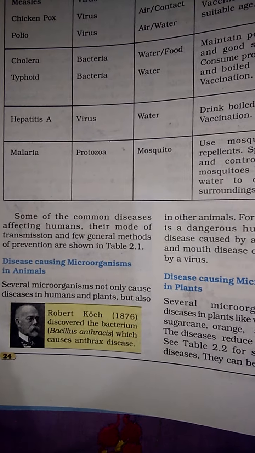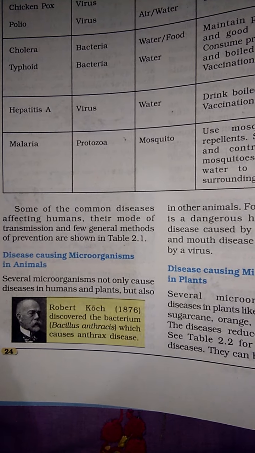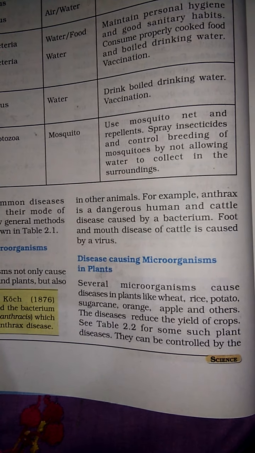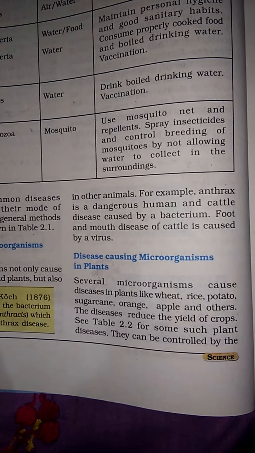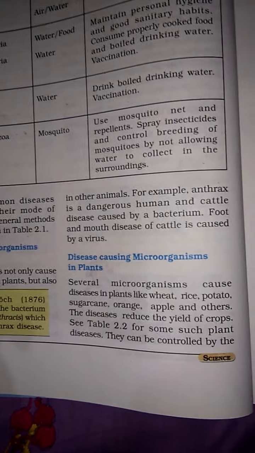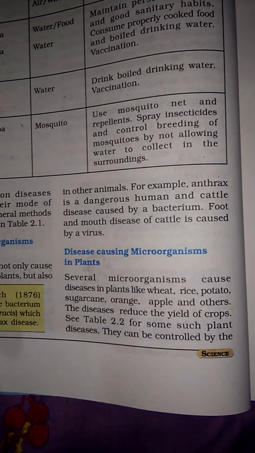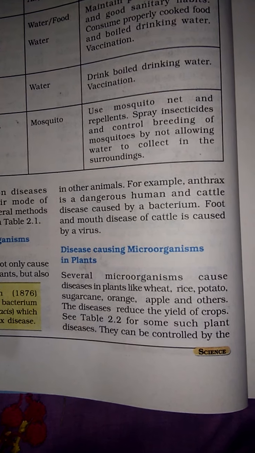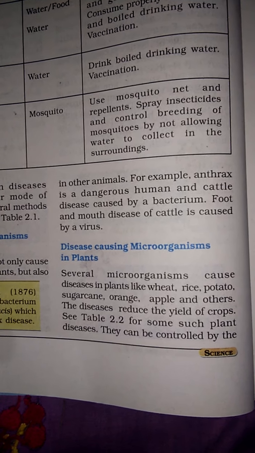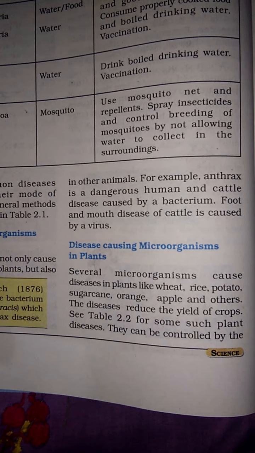Disease causing microorganisms in animals. Several microorganisms cause diseases not only in humans and plants but also in other animals. For example, anthrax is a dangerous human and cattle disease caused by a bacterium. So it may affect us and our cattle, our animals too. And foot and mouth disease of cattle is caused by a virus.